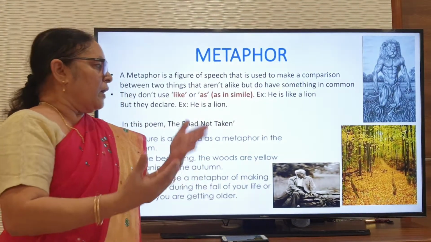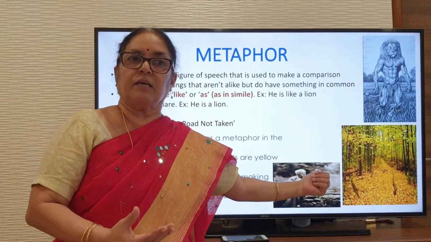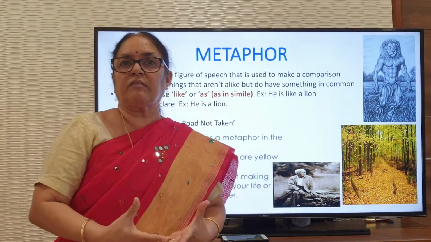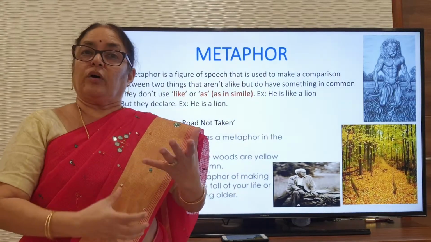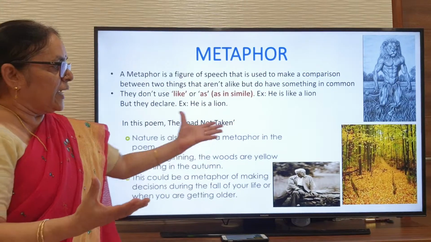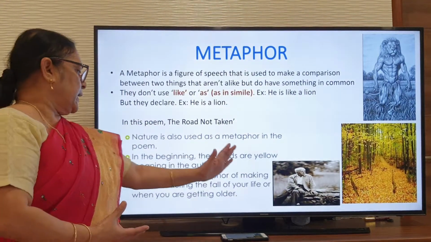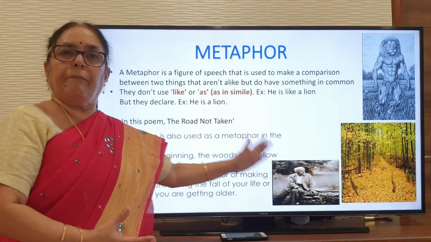The autumn season, the yellow color, depicts that it is autumn. Autumn means the fall of the leaves, which means death. So, the last stages of life, at that time the poet is thinking about taking a decision. Everything is about the metaphor there.